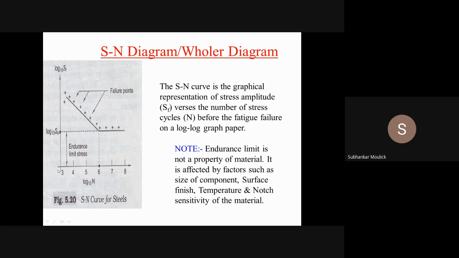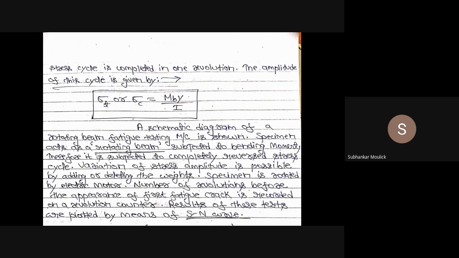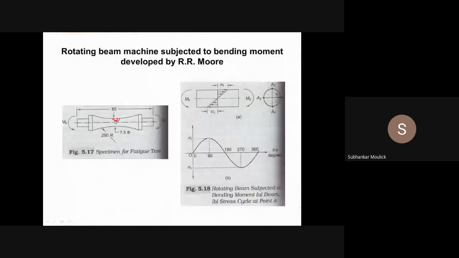At this particular point, what is the value of stress amplitude that you will find out? Then you will take the log base 10 of that stress amplitude, and you will get one point. Similarly, now you have understood that you got the first fatigue crack. Now your material will fail when the crack propagates from this end till this end.